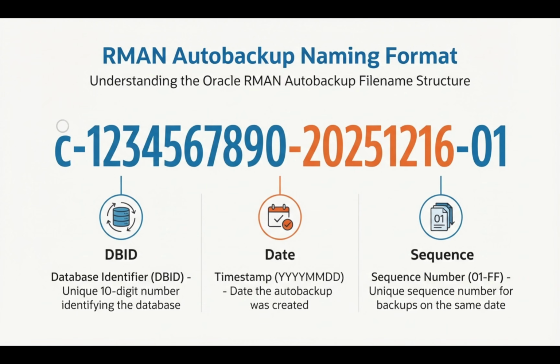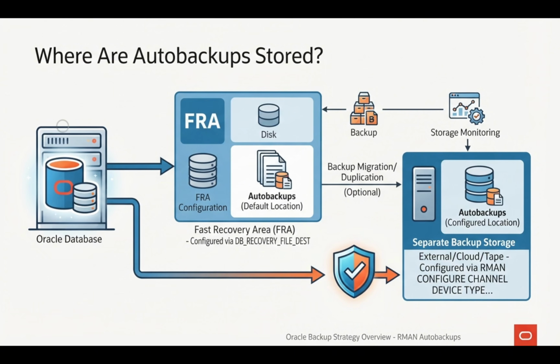Now let's look at how RMAN identifies this autobackup file. You will commonly see a file containing information such as database ID, date, and sequence. For example, the first digits represent the database ID, the second group of digits represents the date, while the last digits represent the sequence. The date tells us when the backup was created, and the sequence helps distinguish the backup. This naming format becomes particularly useful during disaster recovery because RMAN needs to identify the correct autobackup for the database we are recovering.